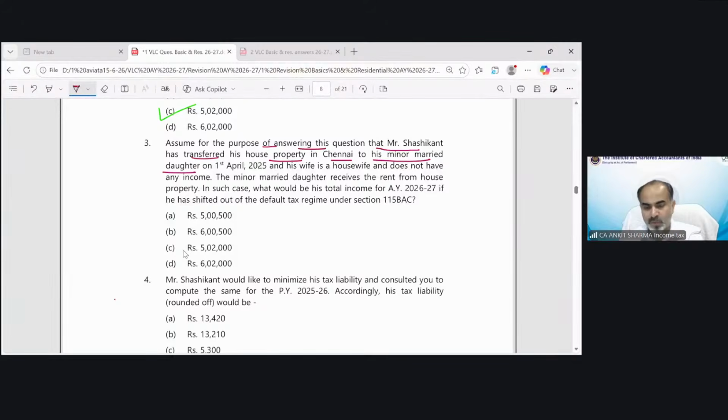So you have two options. If the property has been transferred by any individual to his minor married daughter, in this case, whether the deemed owner concept will be applicable, or second option, the clubbing concept would be applicable. Which concept would be applicable in case of property transferred to a minor married daughter?